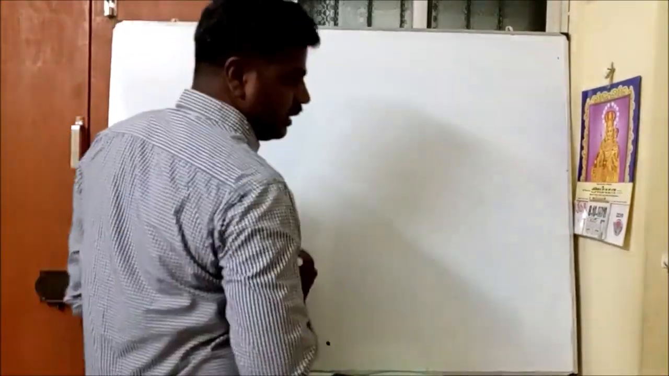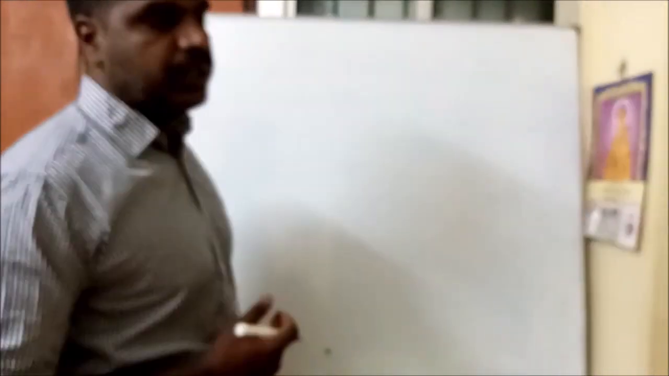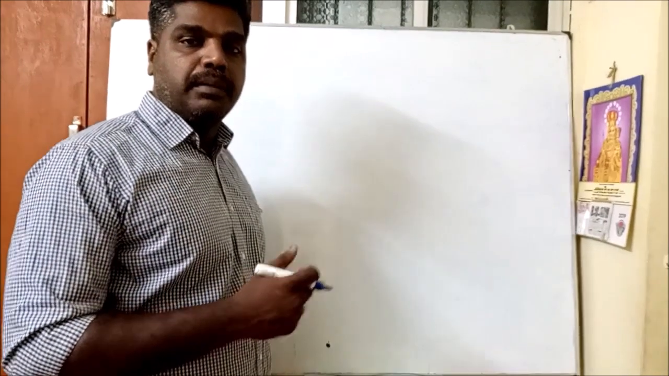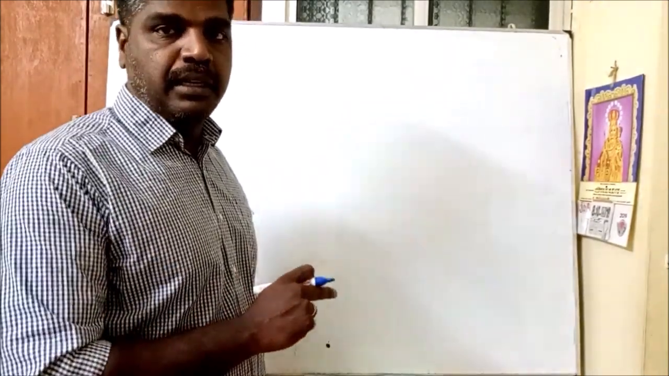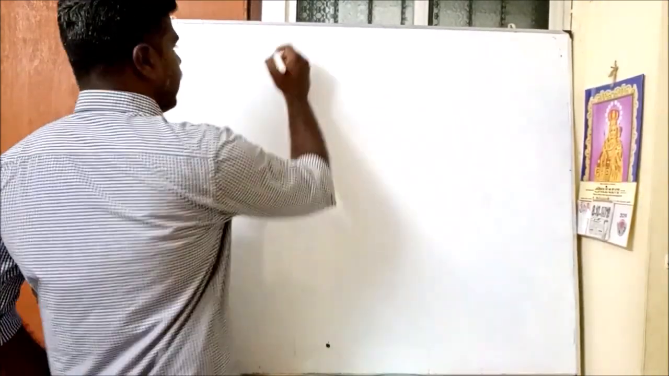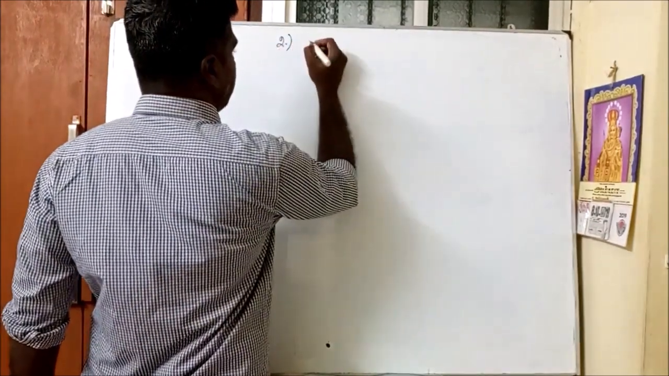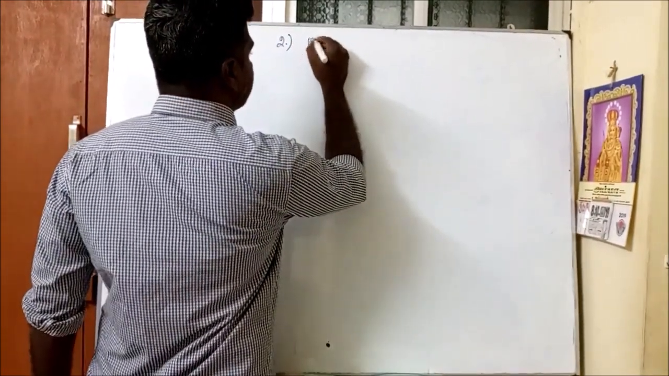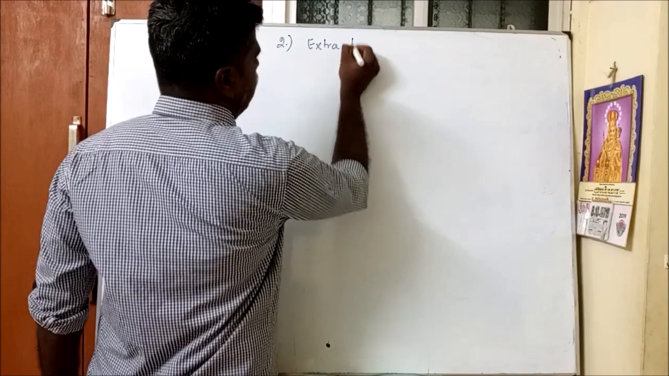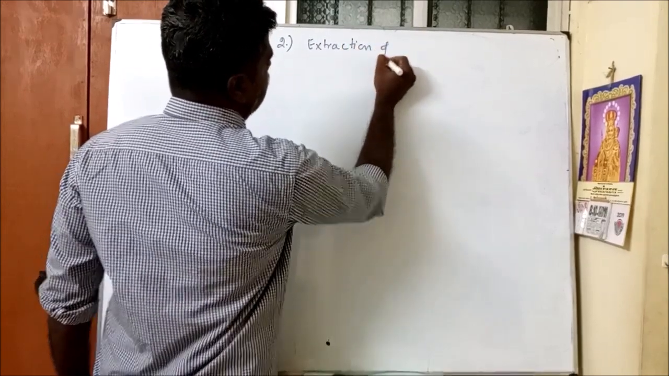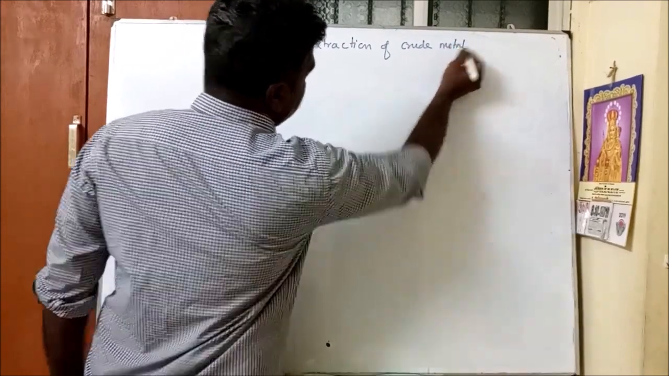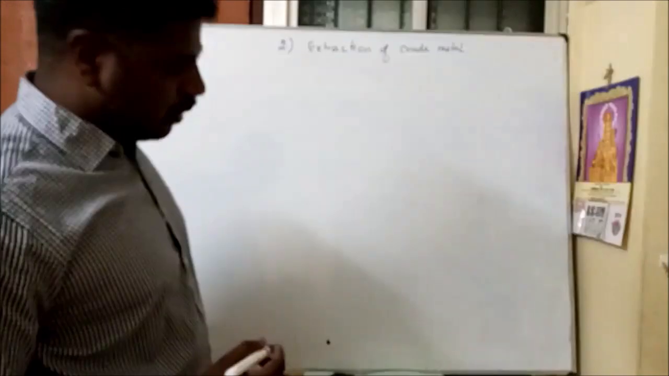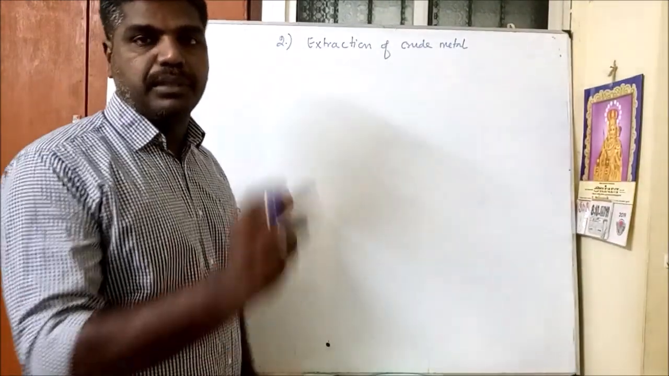Last class we have seen the various steps involved in the extraction of metal from the ore. Already we have seen the first step, concentration. This is the second step. The second step is the extraction of crude metal. Extraction of crude metal means we are going to extract the metal from the ore.